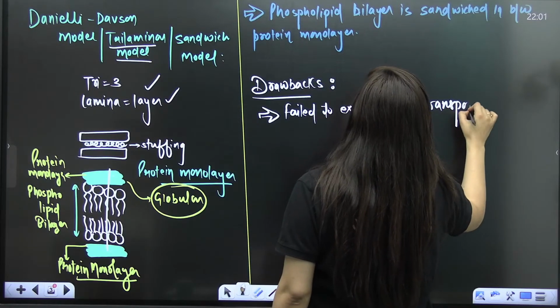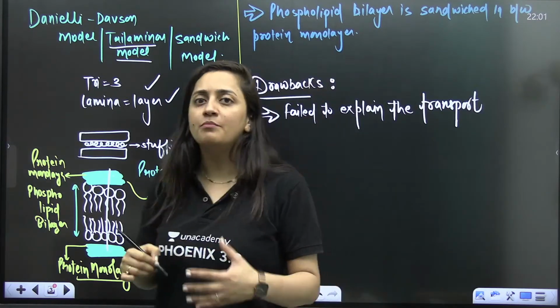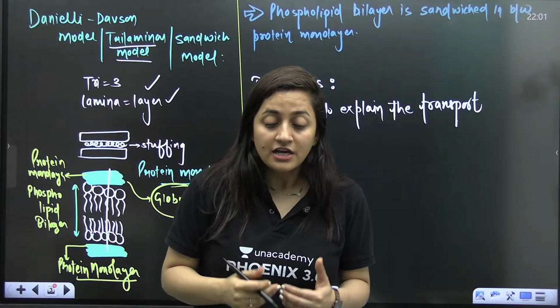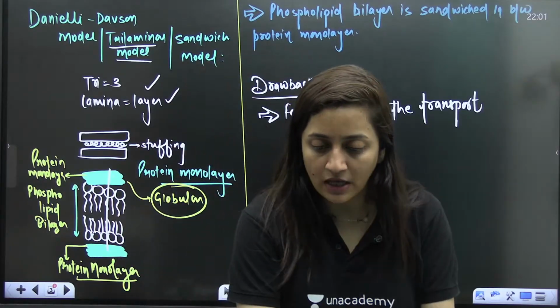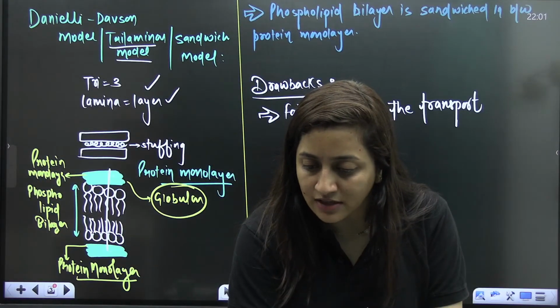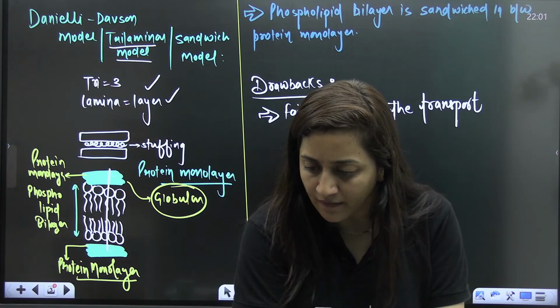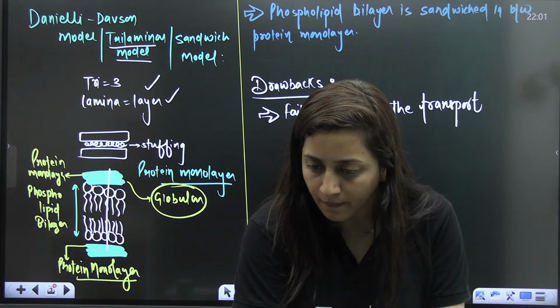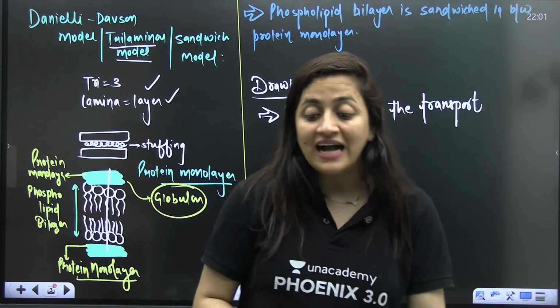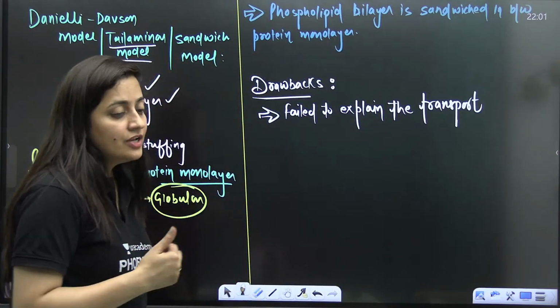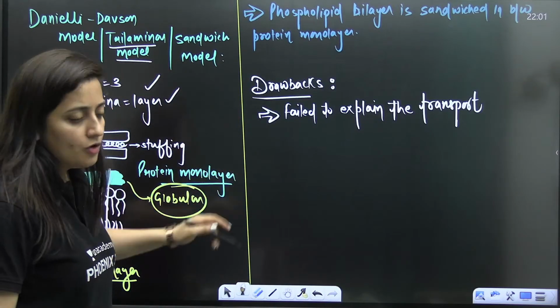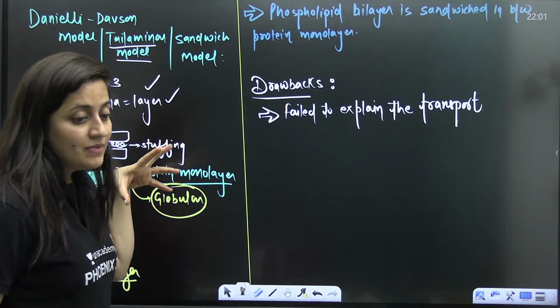As I said, these models are not very important, but if you actually want to understand the topic in detail, just keep the main points in your mind.